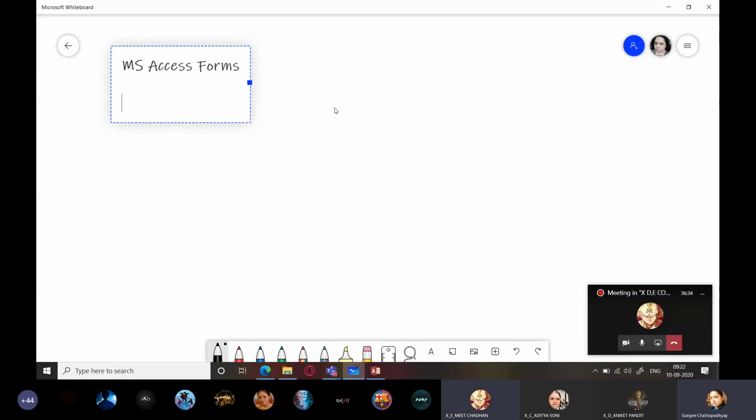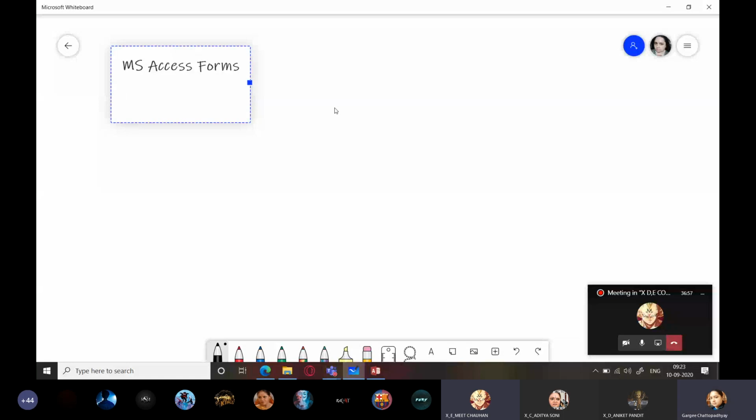Can we use the old version of this? Old version in the sense you can use MS Access 2007, you can use 2010. Do you have any other, that 2003 also? If you don't have any other option, you can use 2003 also. Okay, ma'am.